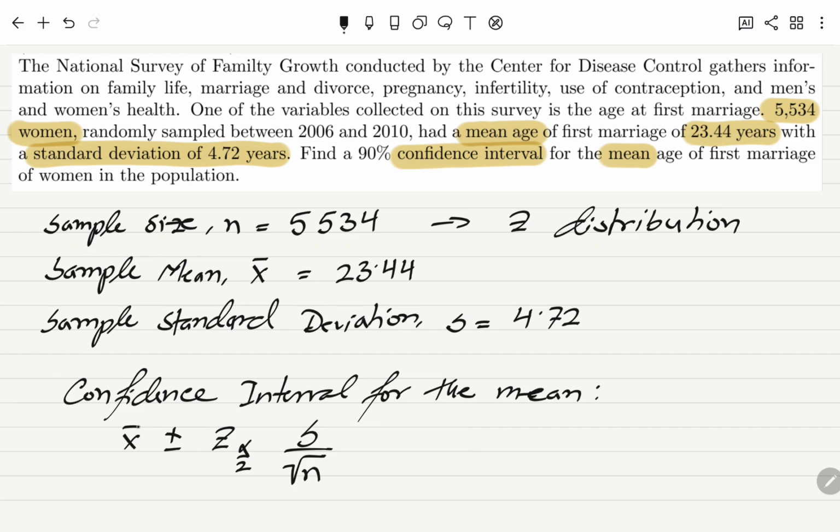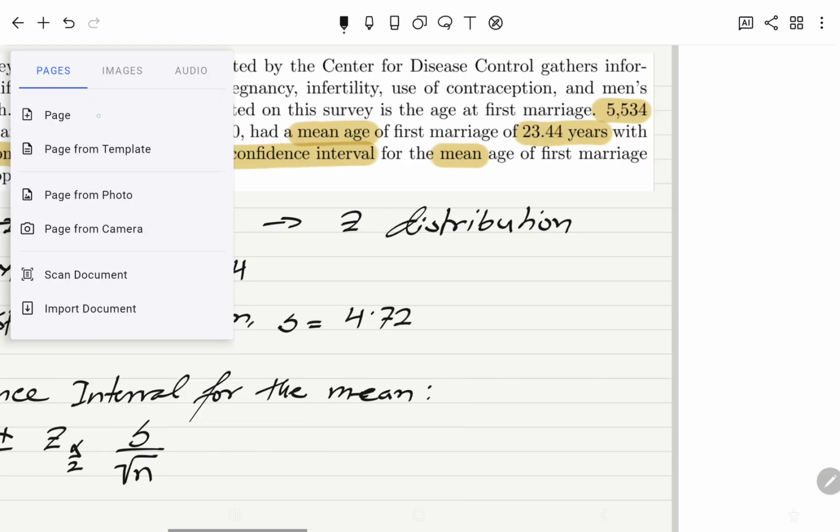So essentially we have everything here. We have the x bar, we have the s, we have the n. So all we really need to find is this z of alpha over 2. So let's see how we can find that. Now to find that, we need to find alpha first.